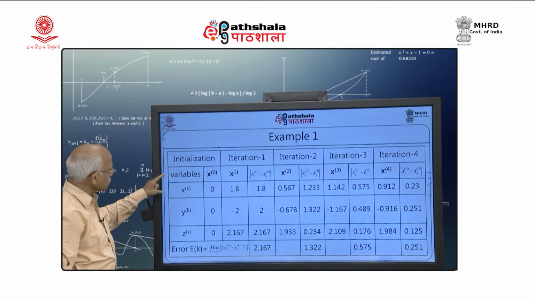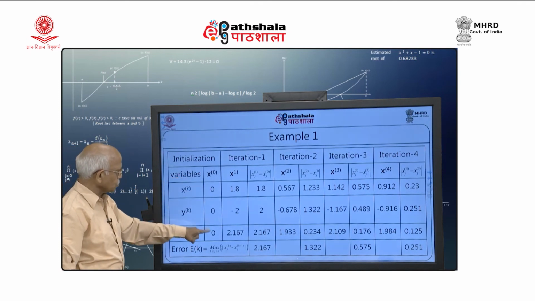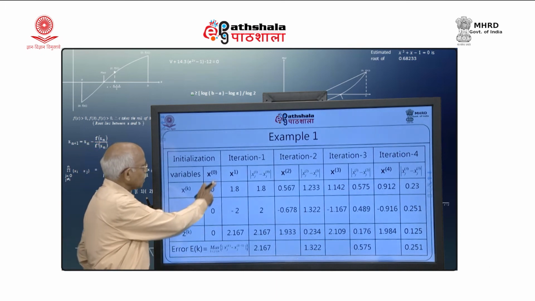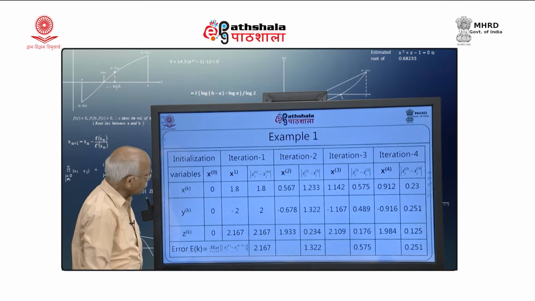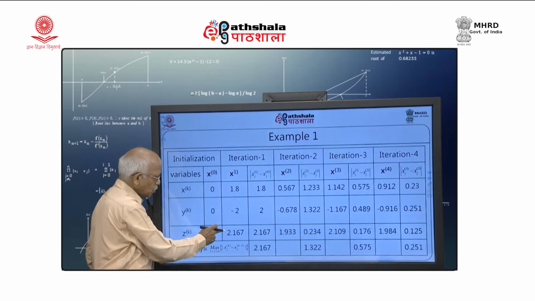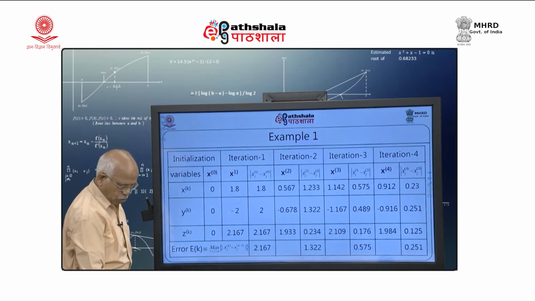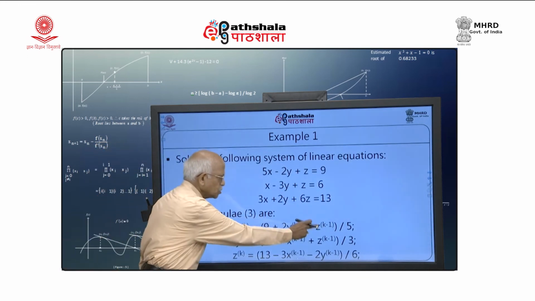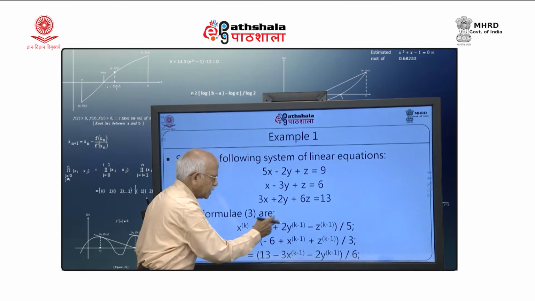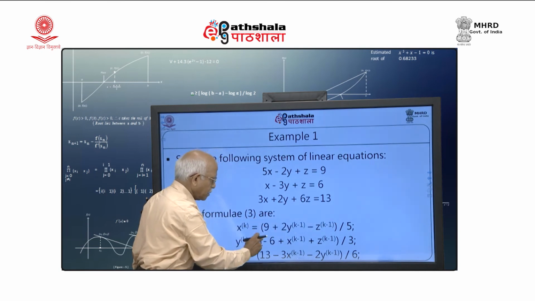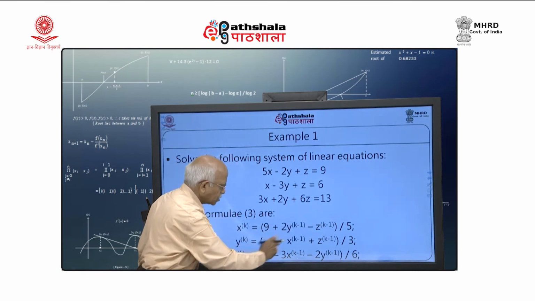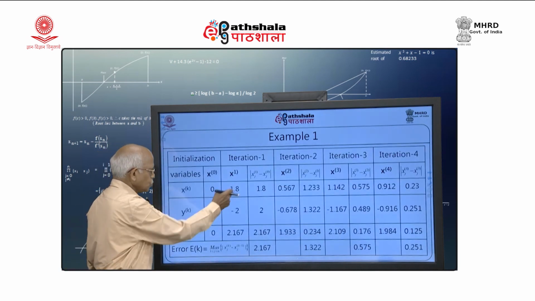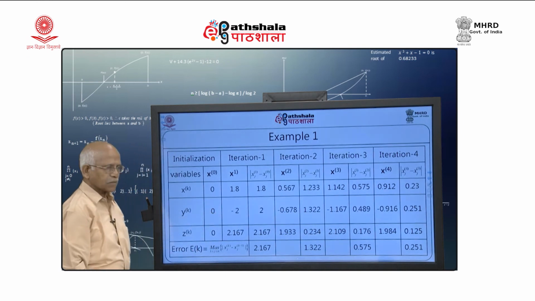I am taking x bar 0 as 0 0 0. So, first approximation as 0 0 0, then my x bar 1 will be given by 1.8, minus 2 and 2.167. How do I get that? By substituting here. If I put 0 0 0 here, I will get 9 by 5, minus 6 by 3 and 13 by 6, and this together gives me 1.2, minus 2 and 2.167.